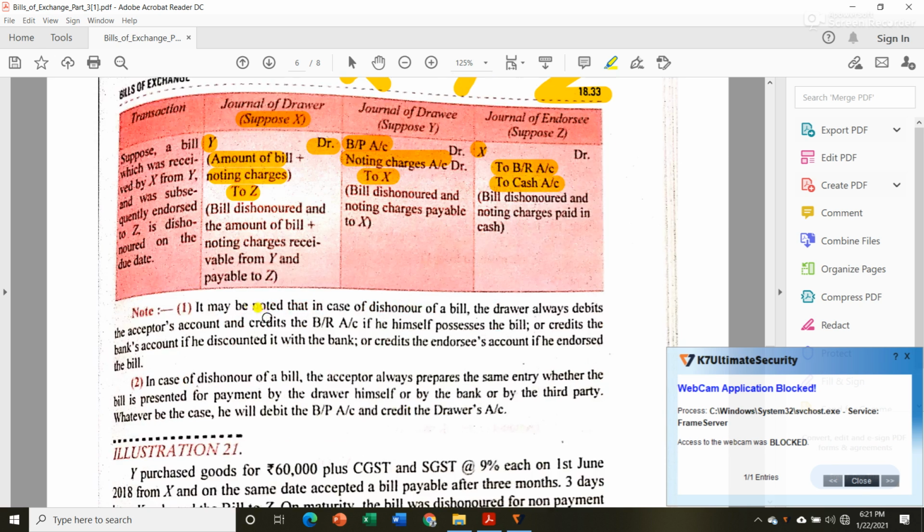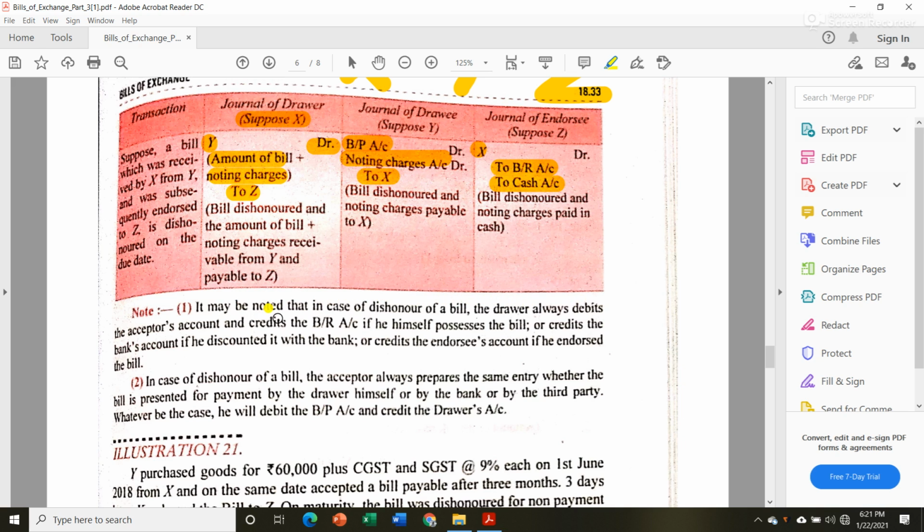Okay, now see, it may be noted that in case of dishonor of a bill, the drawer always debits the acceptor's account. Okay, the drawer, that is our Mr. X, will always debit the acceptor's account, that is Mr. Y's account, because ultimately Mr. Y is the one who will pay the money.